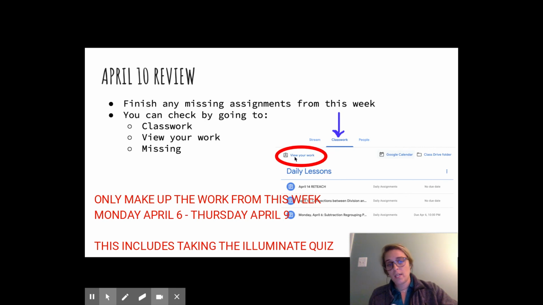If you see something that says missing and you know that you did not do it, then you need to go ahead and do that assignment. If you see something that says missing and you know that you clicked submit on that Google form, like if it's from something from last week, so if it's from March 30th through April 2nd, don't worry about it. Only make up the work from this week. So anything starting on April 6th through today, if you see a missing button, you need to go ahead and complete that assignment.